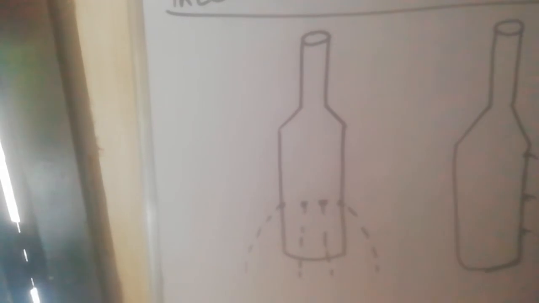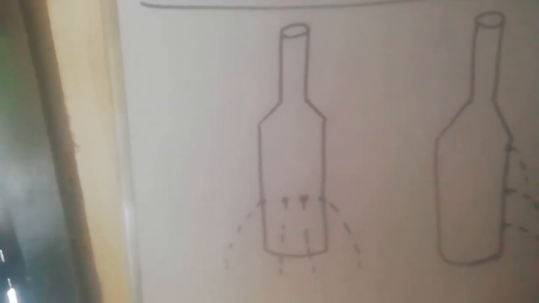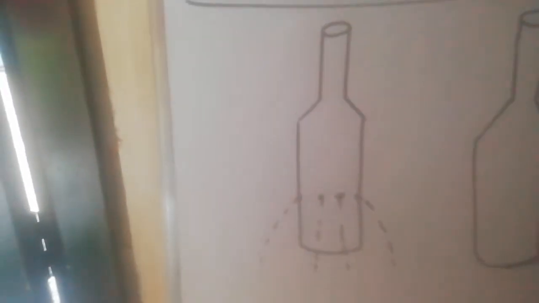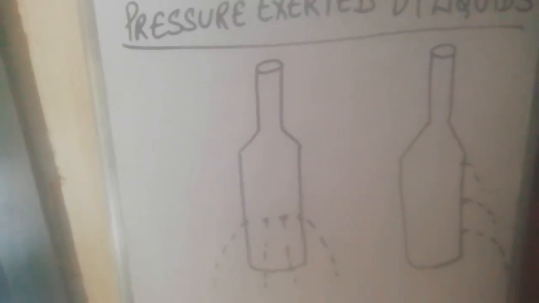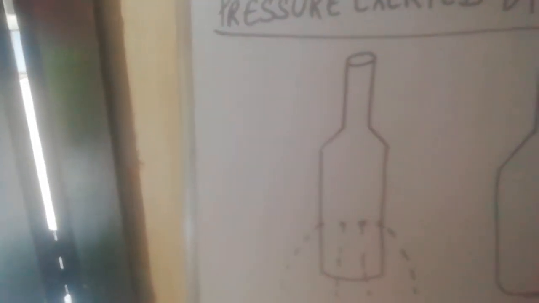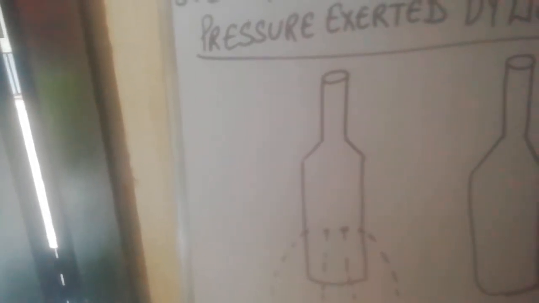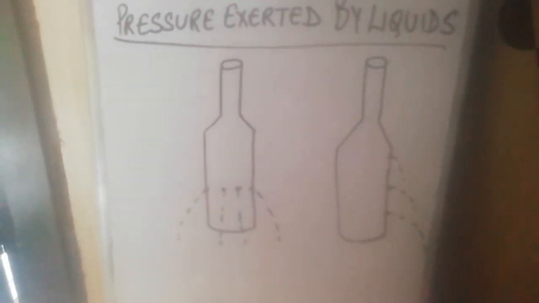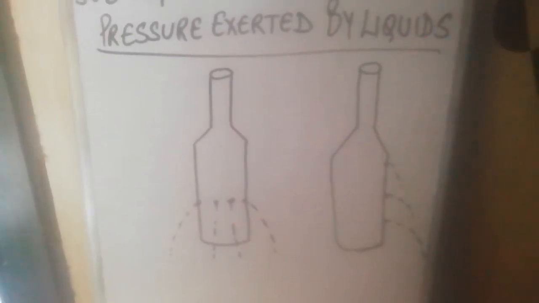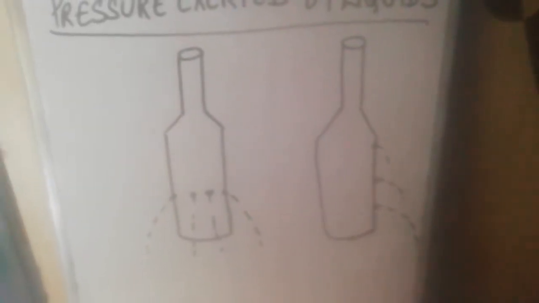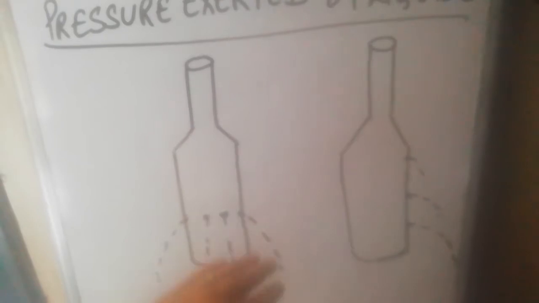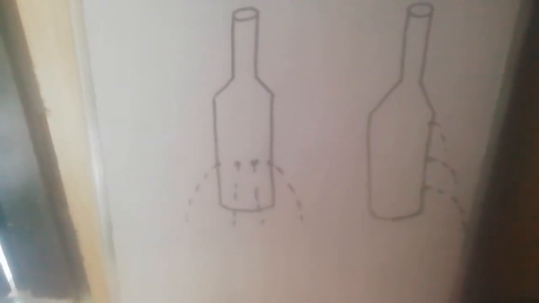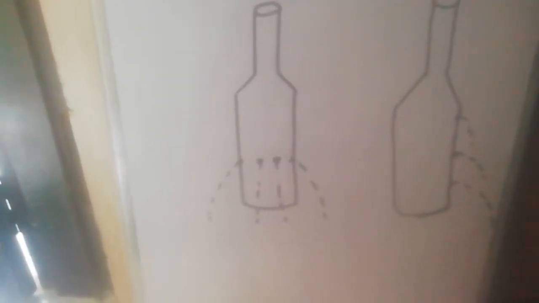Now fill the bottle with water. You will observe that the water coming out of each of the holes falls all around at the same distance from the bottle. See? Okay, children, so now fill the bottle with water. You will observe that the water coming out of each of the holes, these holes which are at the same height from the bottom, falls all around at the same distance from the bottle.